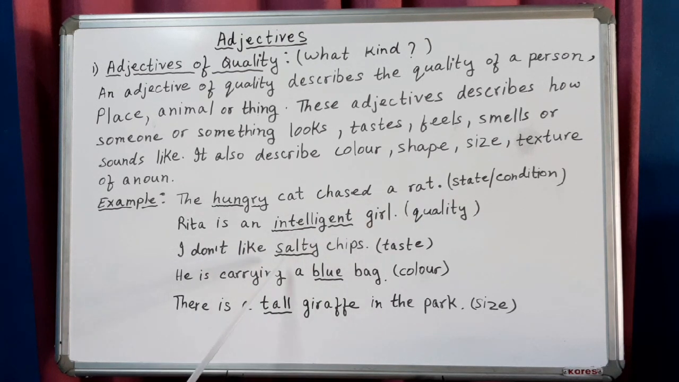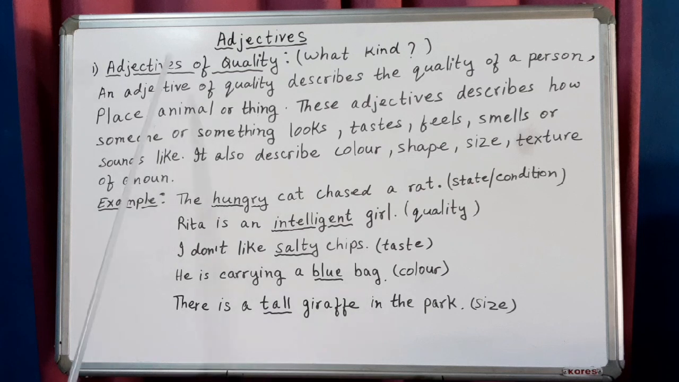Next, I don't like salty chips. Salty is an adjective. It describes the taste of the chips. Alright? Next, he is carrying a blue bag. Here, blue is an adjective. It describes the color of a bag. Okay? Now next, there is a tall giraffe in the park. Here, tall is an adjective. It describes the size of a giraffe.